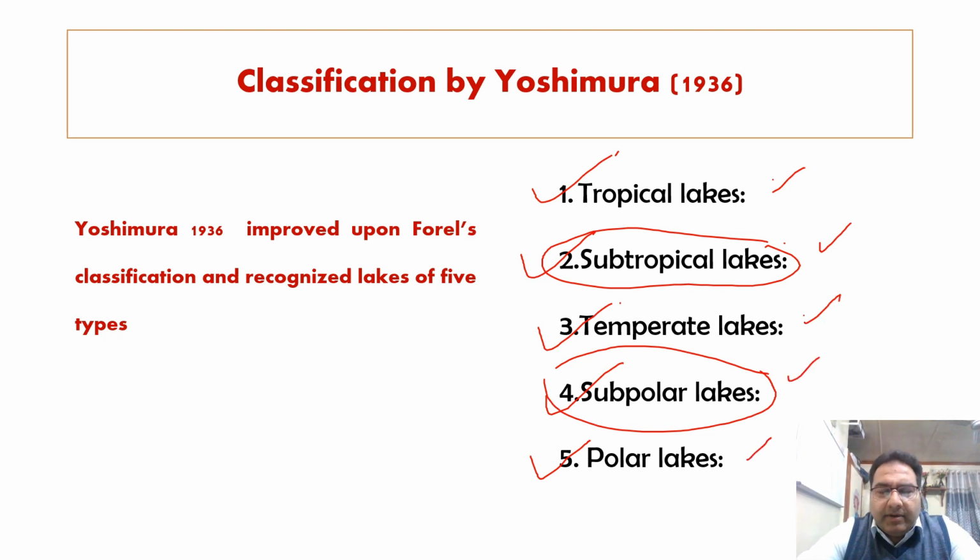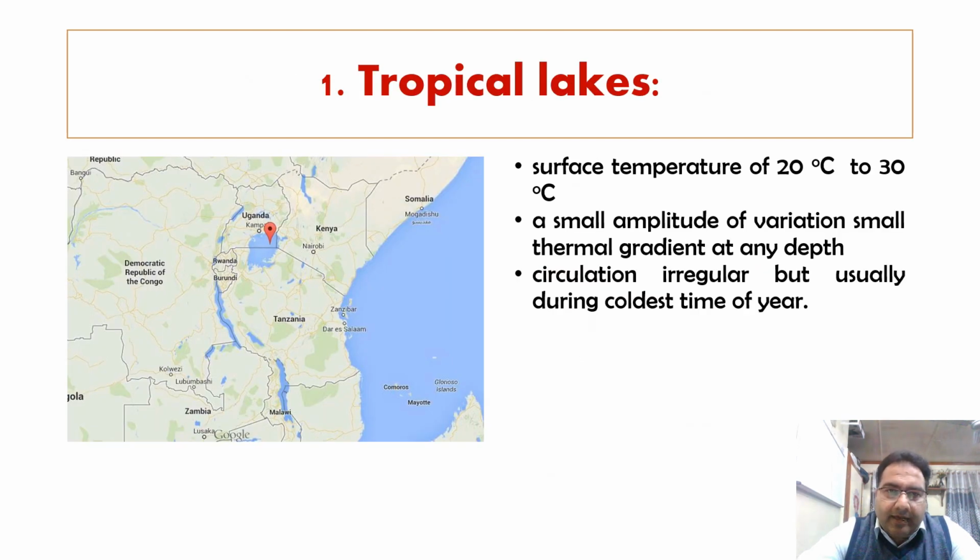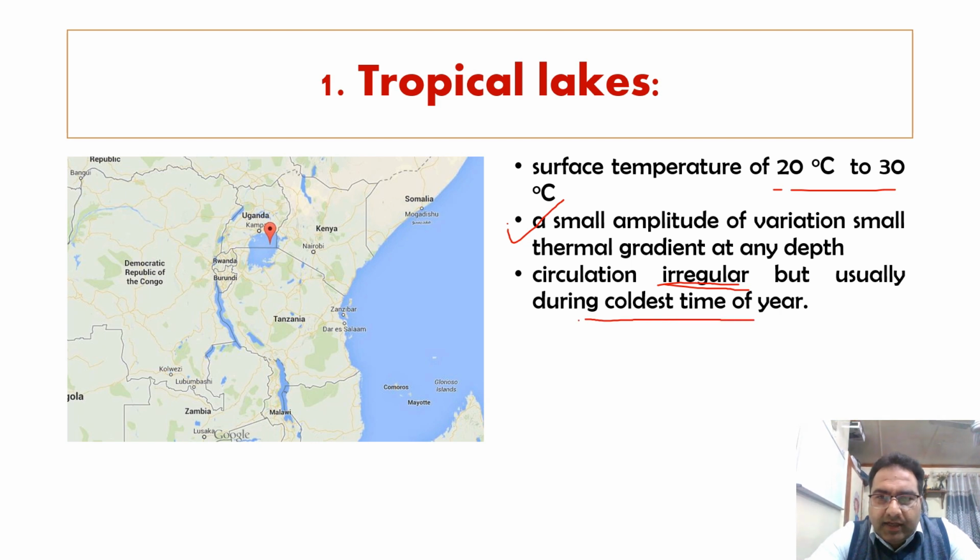Now let us have a little bit of idea about what these lakes are. The tropical lakes, according to Yoshimura: surface temperature is 20 degrees centigrade to 30 degrees centigrade with a small amplitude of variation, small thermal gradient at any depth, and circulation is irregular, usually during the coldest time of the year.